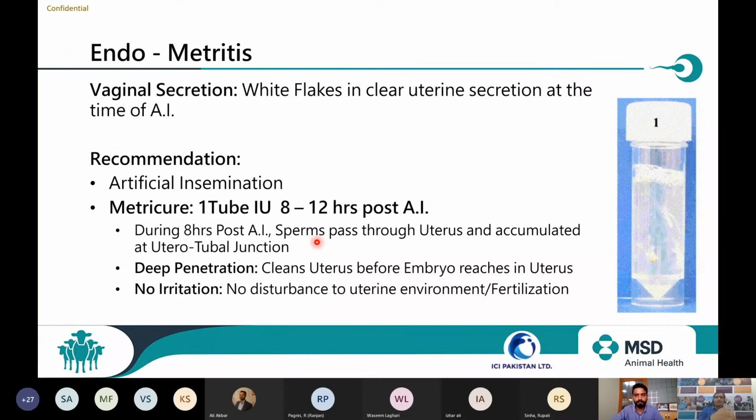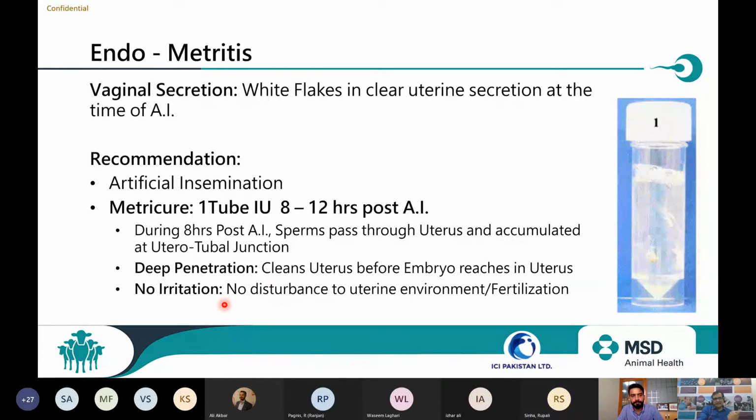Then when this embryo comes to the uterus, the uterus is ready to welcome the embryo for implantation. And the beauty of Metricure is, as I mentioned, it is non-irritant, so it will not disturb the uterine environment. It will not interfere with the fertilization process, the bigger event which is going on inside the oviduct. It works silently inside the uterus to prepare the uterus for implantation.